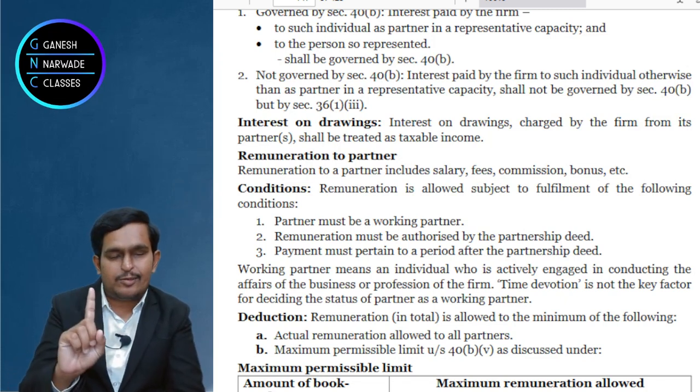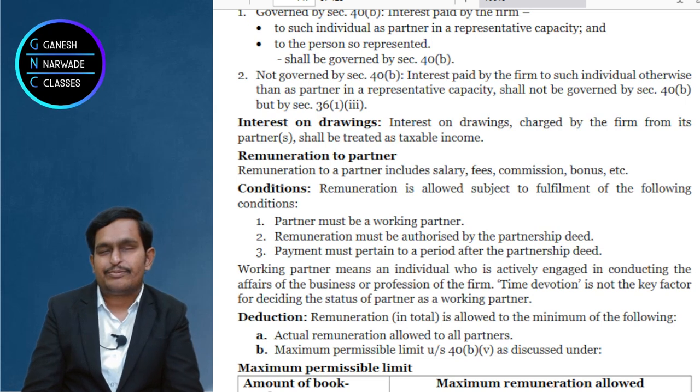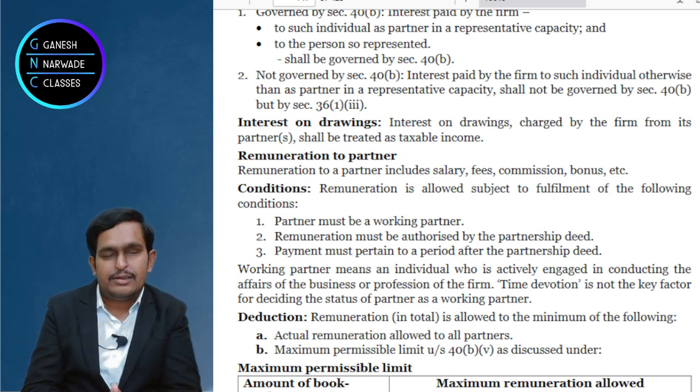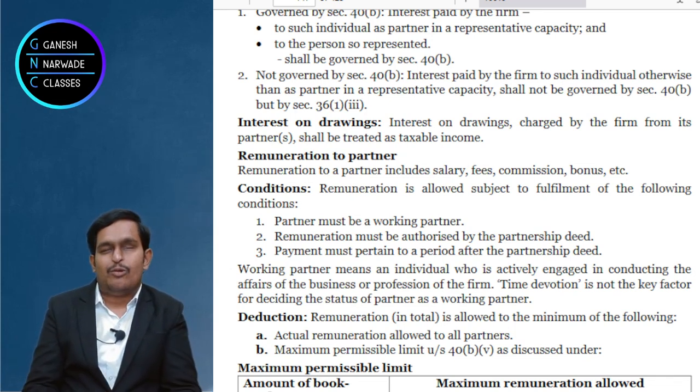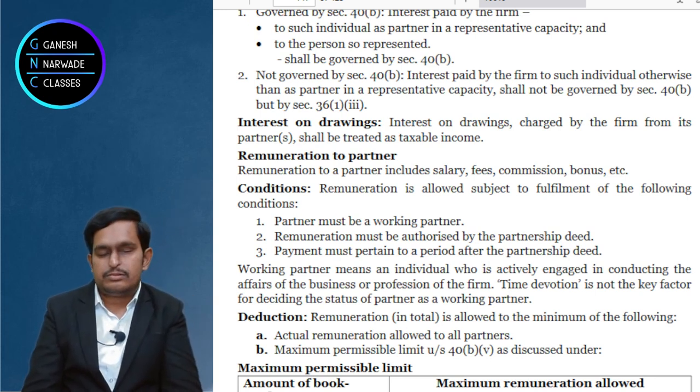So to claim remuneration as deduction, three conditions. One, the partner should be a working partner. Two, the remuneration should be authorized by the deed. And third, the remuneration should be paid after the date of the deed. A working partner is one who is actively participating in the operations of the business. Don't feel that he should be available full time to be considered a working partner. He should be involved in day-to-day affairs. Time has nothing to do with it.